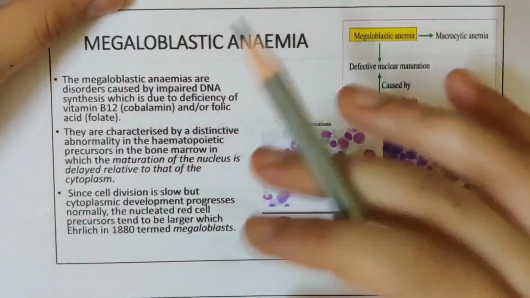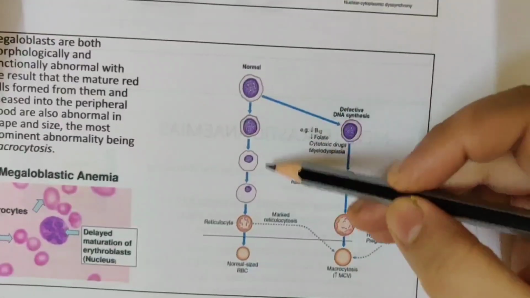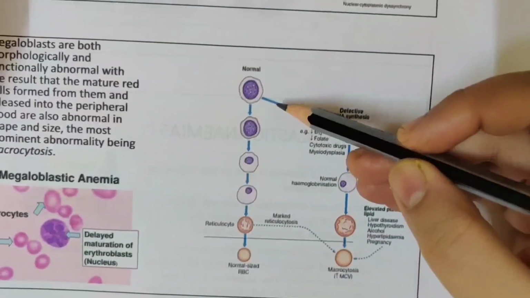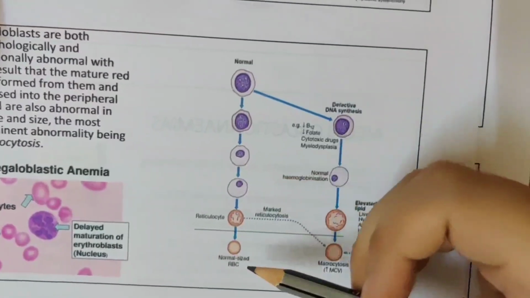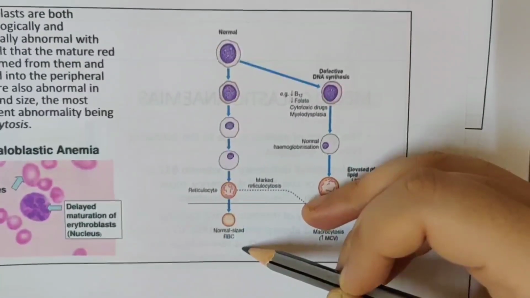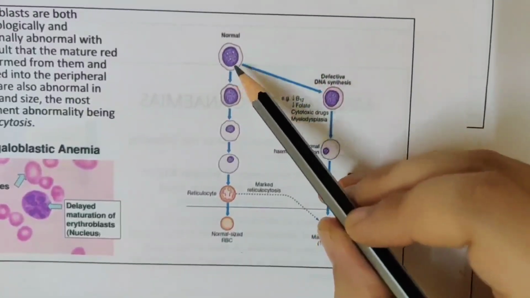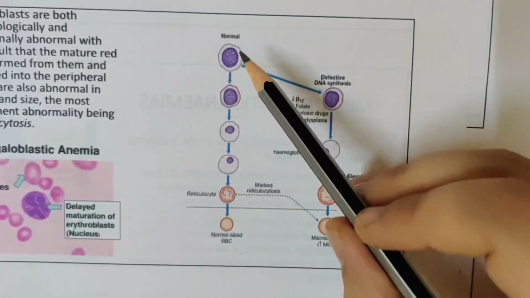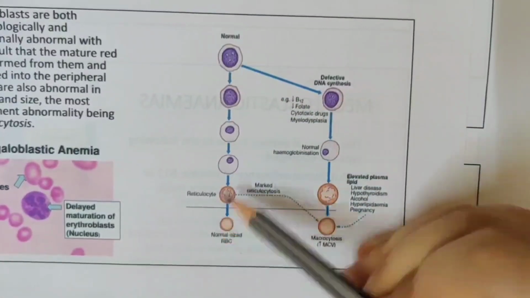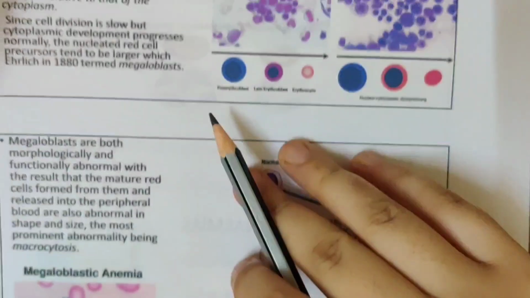All the precursors that you see will be defective. If these are defective, the ultimate RBCs will also be defective. That is why megaloblastic anemia is important: any DNA synthesis change will affect all the precursors and finally the RBCs that circulate in the body.